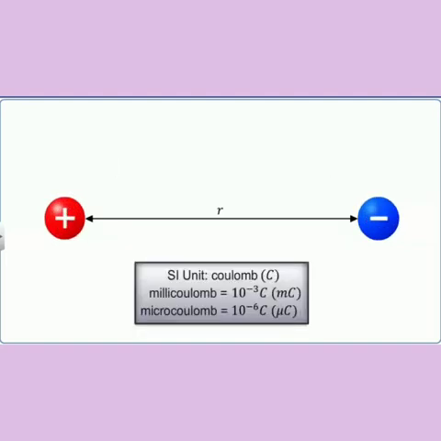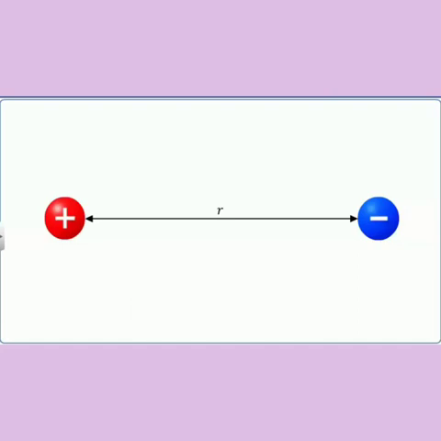Coulomb, C, is the SI unit of electric charge. However, smaller units such as microcoulomb and millicoulomb are also used in electrostatics. Electric charge is a scalar quantity, which has only magnitude but no direction. Hence, the total charge on a body is equal to the algebraic sum of the individual charges given to it.